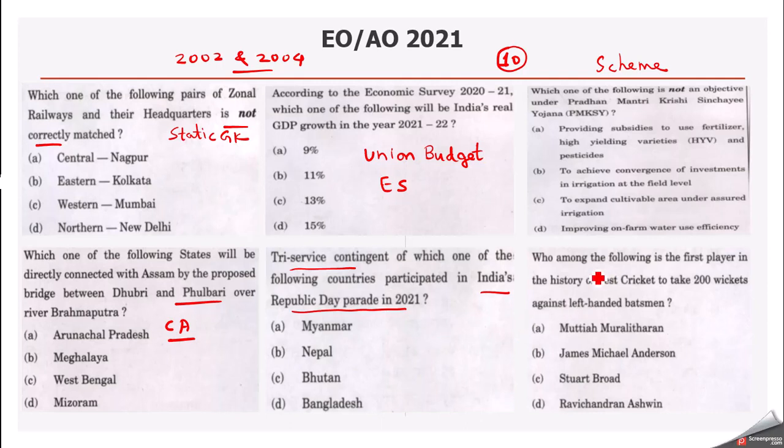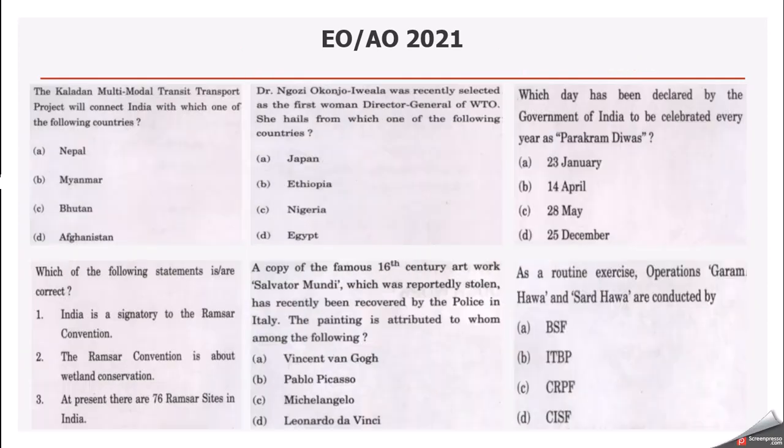Then this question is from cricket, which we can categorize as sports. So who among the following is first player in history of Test cricket to take 200 wickets against left-handed batsman? So simple, straightforward question they are asking. Then we have again some questions here from enforcement officer. Kaladan multimodal transit transport project. This project is with Myanmar. So you have to focus on India's major projects overseas.